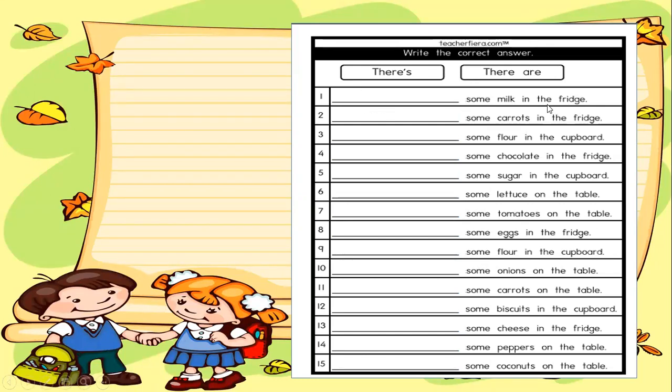Benda yang tak boleh mengira kita guna there's. Benda yang boleh mengira kita guna there are. Okay, next. Okay, dash some carrots in the fridge. Carrots. Boleh mengira ke tak boleh? Is it countable or uncountable? Countable. So when it's countable, we use there are some carrots in the fridge.